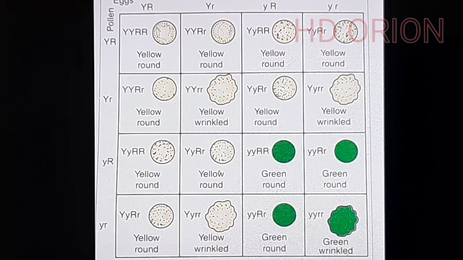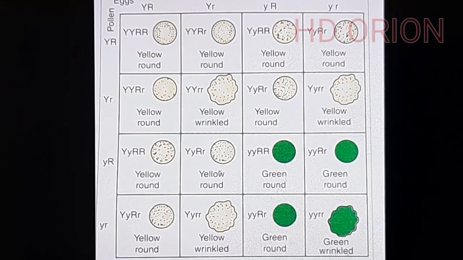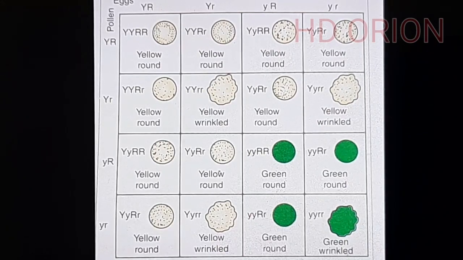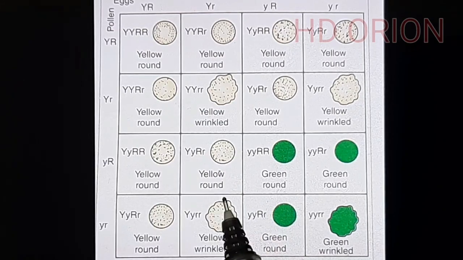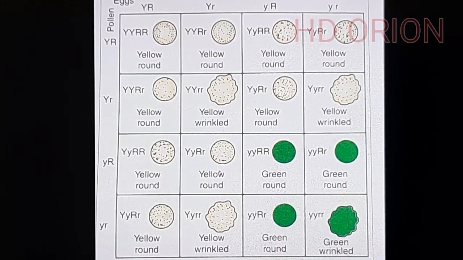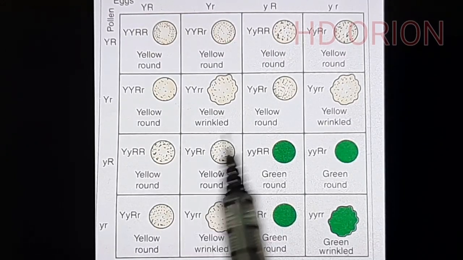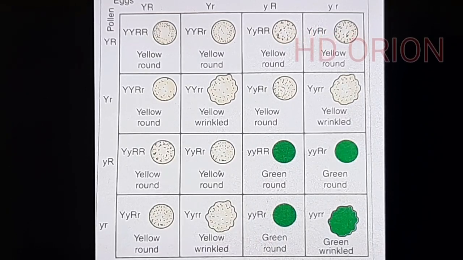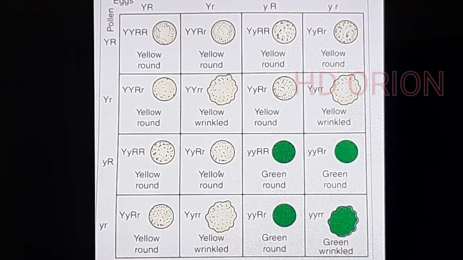Now the other parent was green wrinkled. Green wrinkled is over here. This is the green wrinkled, which is only one, small y small y small r small r. We took two cases, yellow round and green wrinkled. But you see there are intermediate formations also, that is yellow wrinkled as well as green round. So the gametes are independently assorting and making combinations on their own. The recessive parent has independently assorted here, but there are intermediate forms also, yellow wrinkled and green round. So all of the alleles are independently assorting.